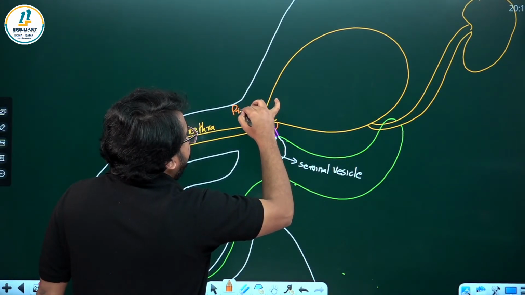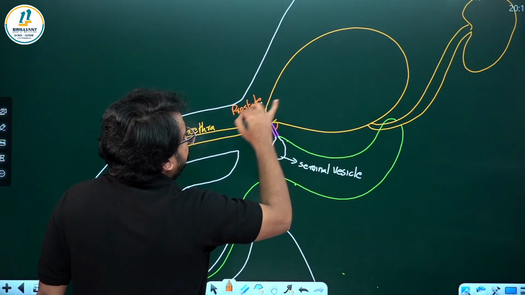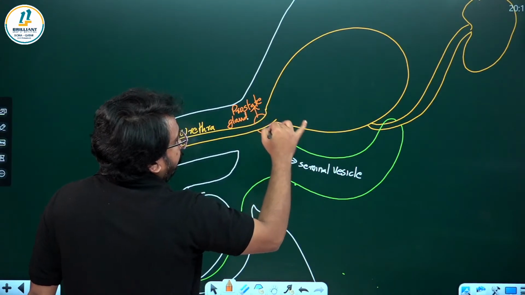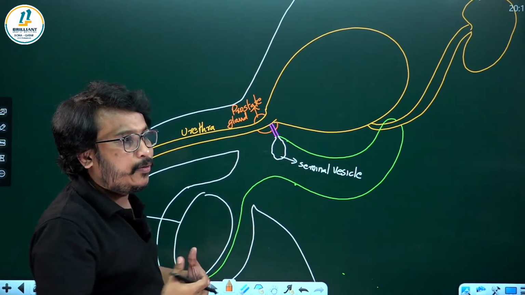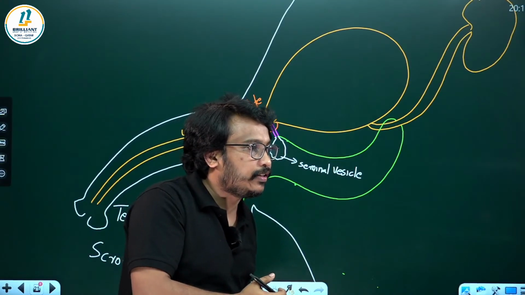So this is the prostate gland. Prostate gland is not a pair, remember. Seminal vesicle pair is there, it's coming on the other side also. So this side view, hope you understood.